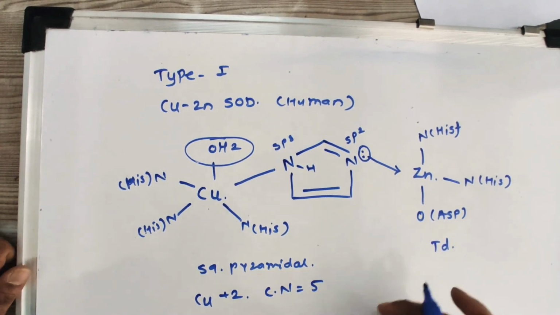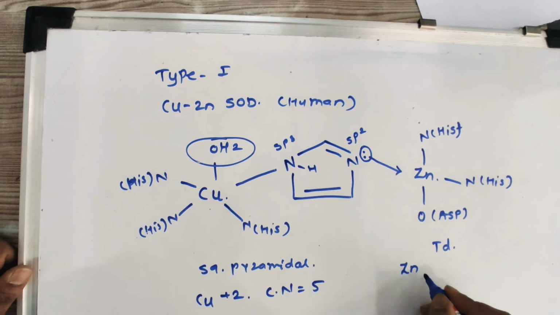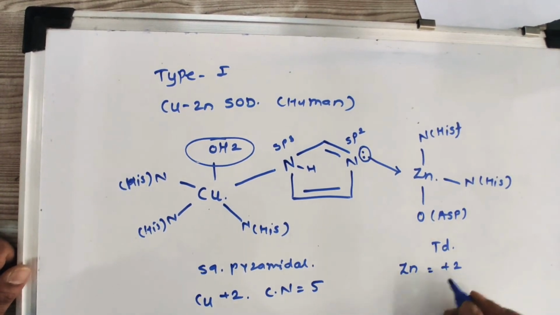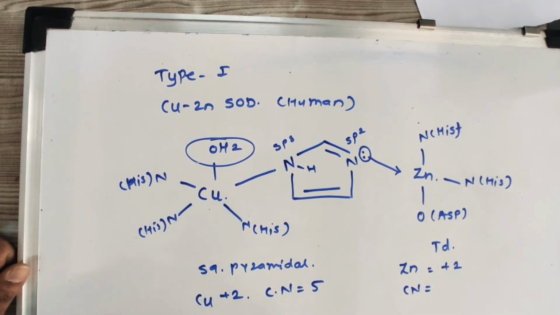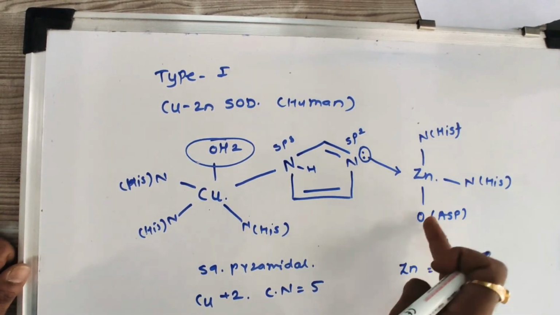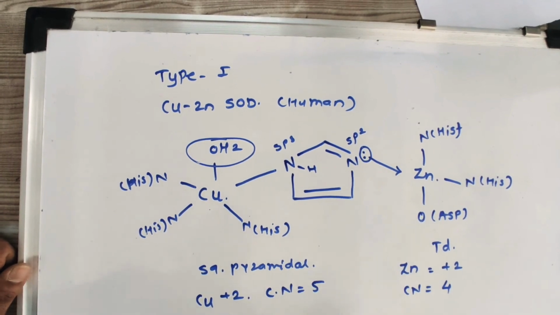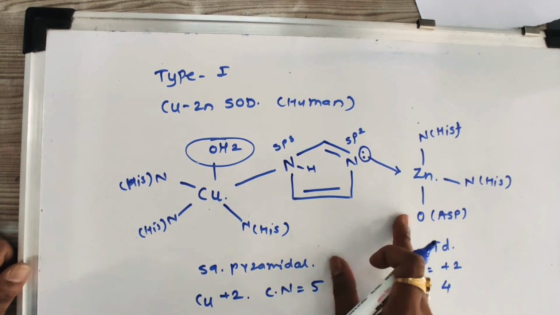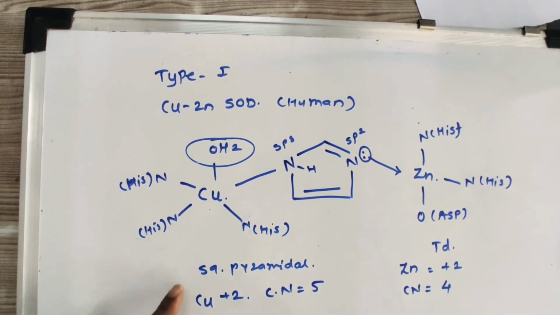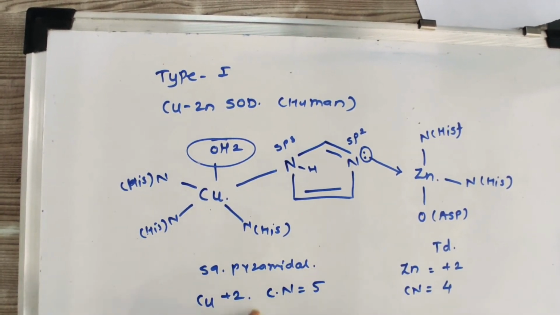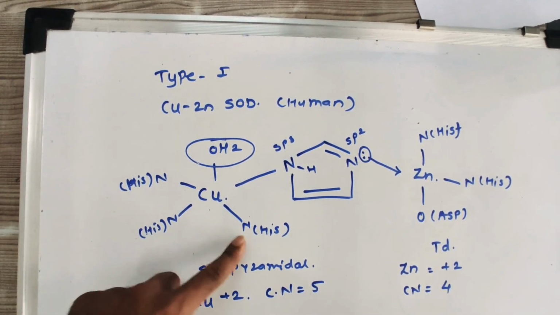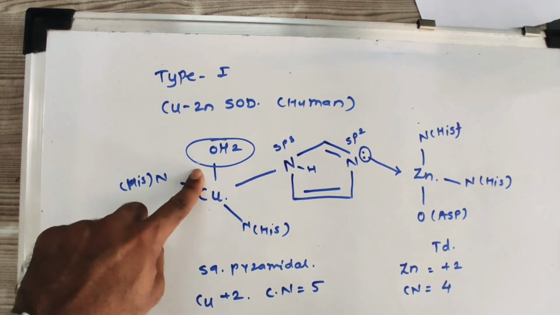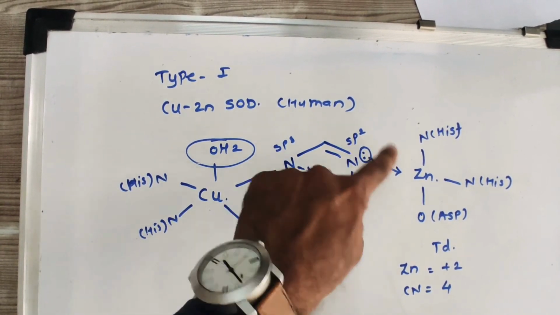If you think about the zinc active site, zinc is in the +2 oxidation state. What is the coordination number of the zinc site? 1, 2, 3, 4. That means the coordination number of zinc is 4, and the geometry, of course, is tetrahedral. The coordination site of copper contains 3 nitrogen atoms of the histidine ring, 1 water molecule, and the nitrogen of this ring.